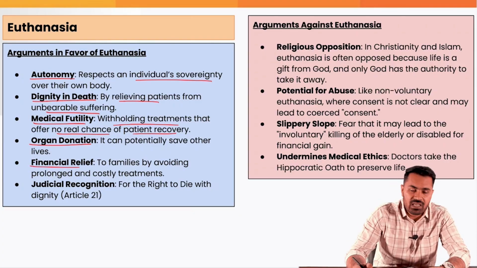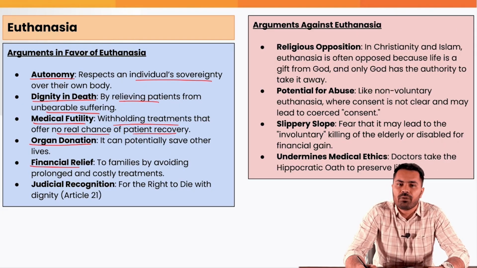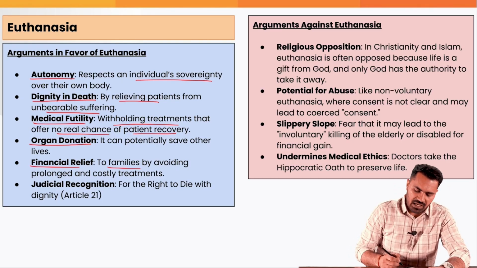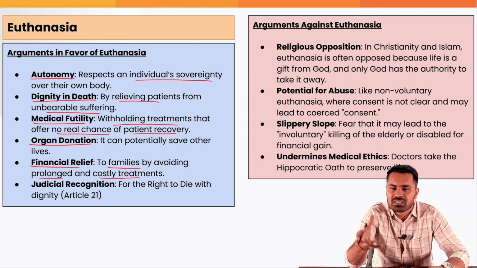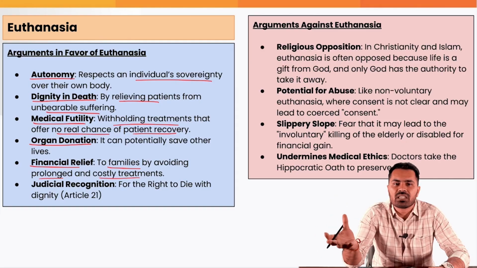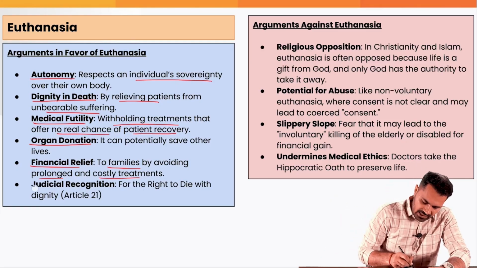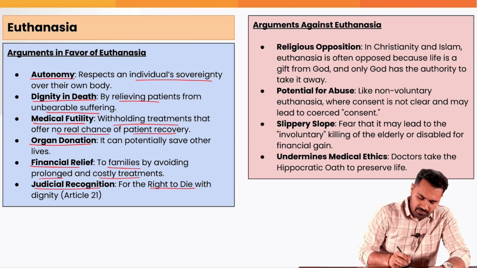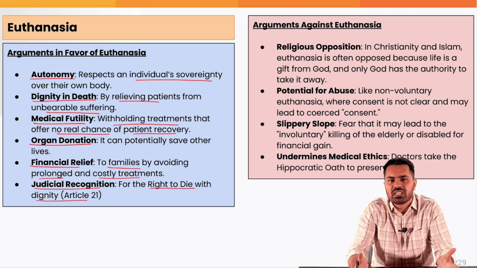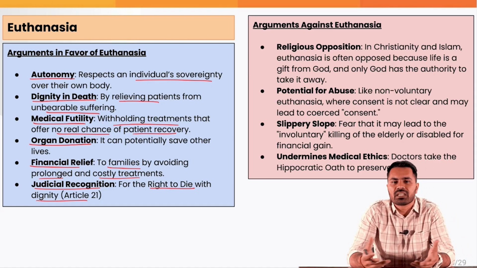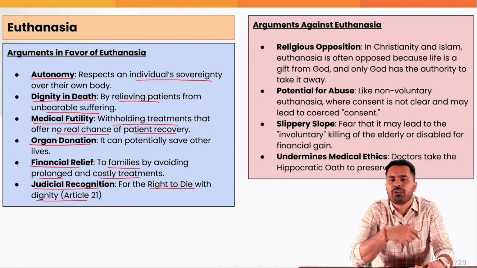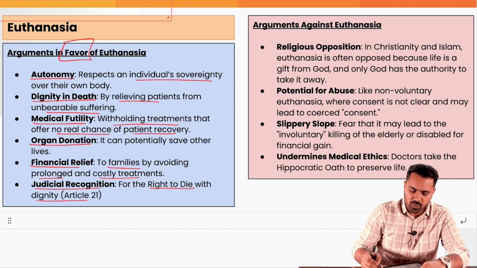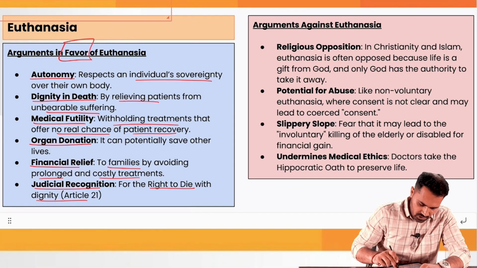Then financial relief. The families sometimes are not financially well off to take care of the medical bills coming for this treatment. So the families, by avoiding prolonged and costly treatment, can also be relieved. That money can also be used for some other old-age person's care or a child's studies. And last is judicial recognition of the right to die with dignity, Article 21. Now the judiciary and the Constitution, Article 21, have also recognized the right to die with dignity as a fundamental right. So these all are the arguments in favor of euthanasia. Now we'll see some of the arguments against euthanasia.